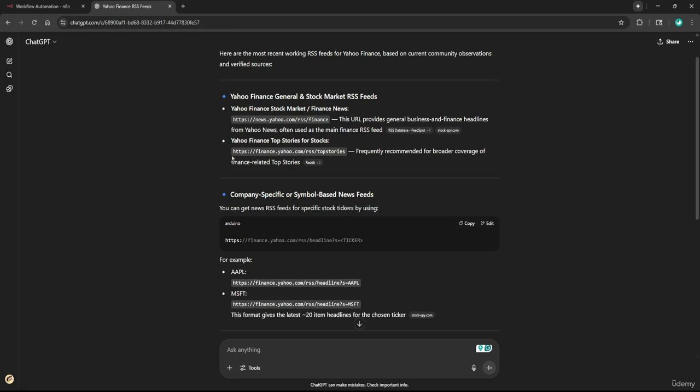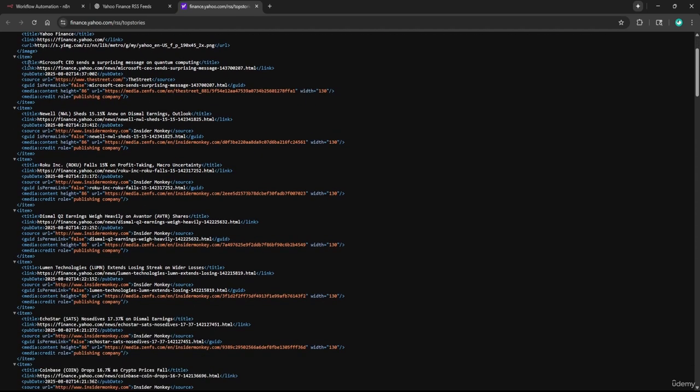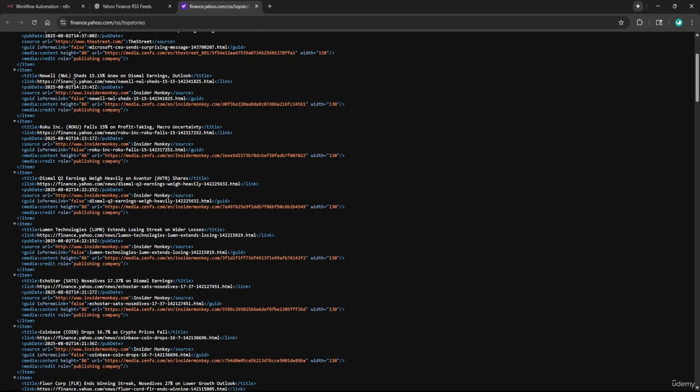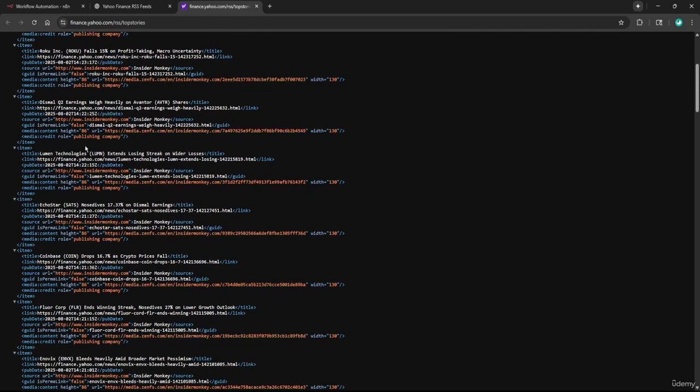What this allows us to do is use a URL like this. And if I search, it'll give us this type of data. It'll give us the title, so Yahoo Finance, and then the link as well as the description. If we go down here, we can see the title for this article is Microsoft CEO sends a surprising message on quantum computing. Go down here, this specific stock shed 15.15% anew on dismal earnings, and so on. So we got Roku, Lumen Technologies, EchoStar, Coinbase dropped 16%.